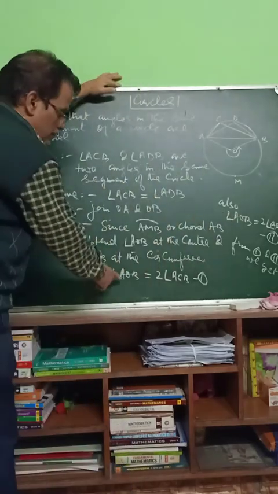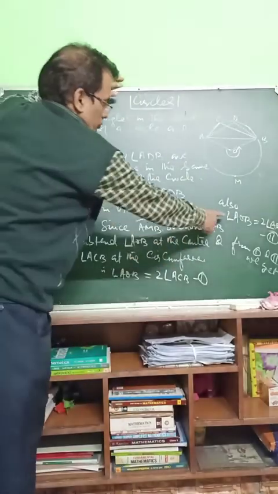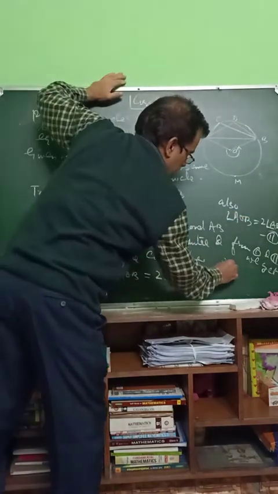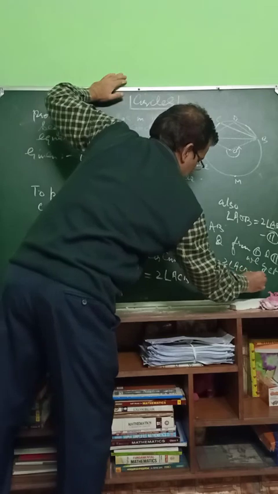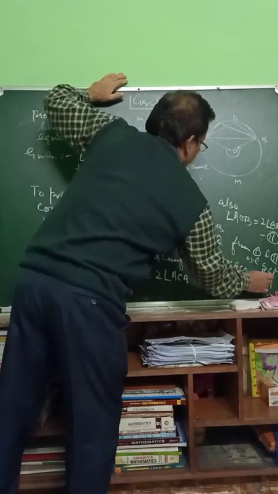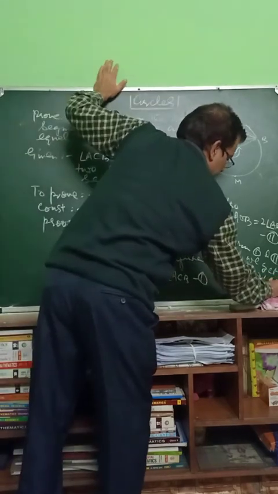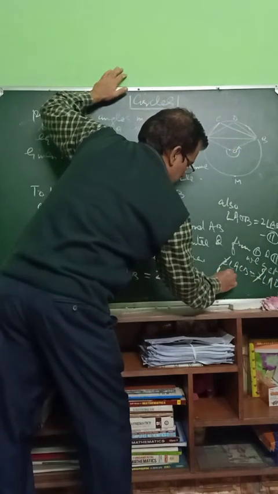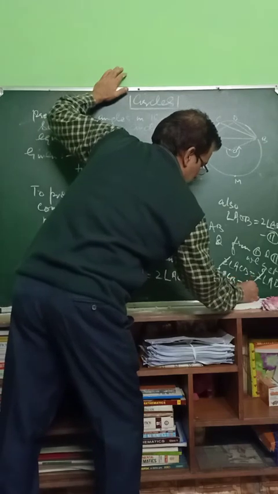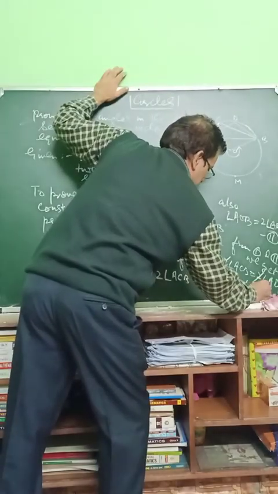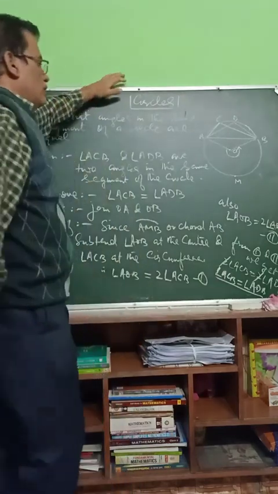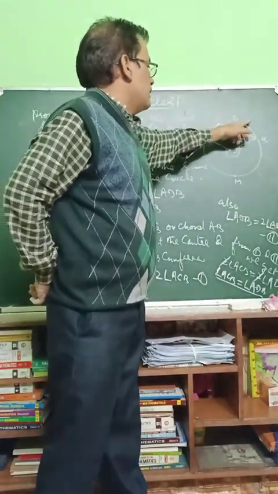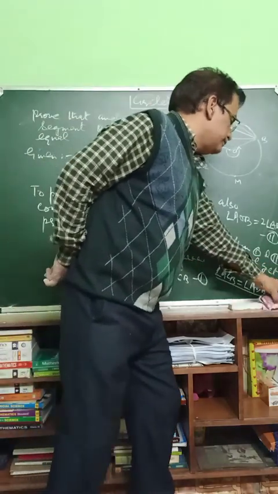here also AOB and here also AOB. So both AOBs are equal to twice of this and twice of this. So twice angle ACB is equal to twice angle ADB. Twice gets cancelled. Angle ACB is equal to angle ADB. Hence proved. So remember, angles in the same segment of a circle are always equal.